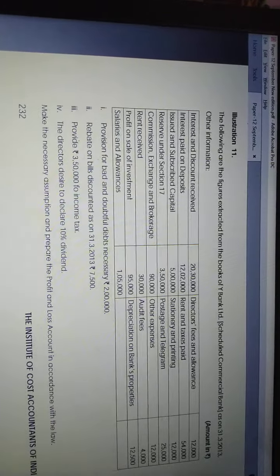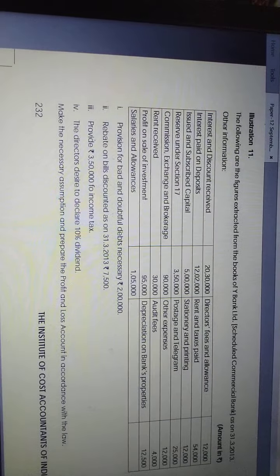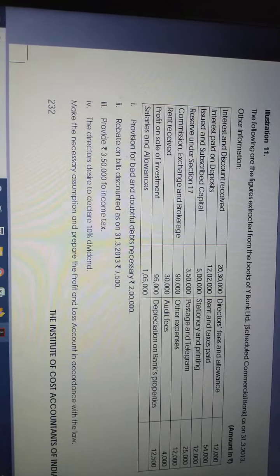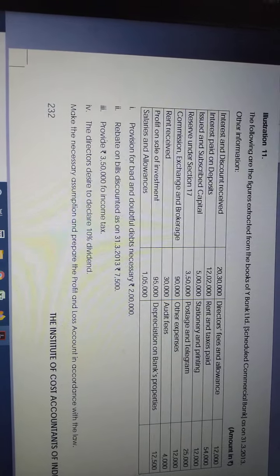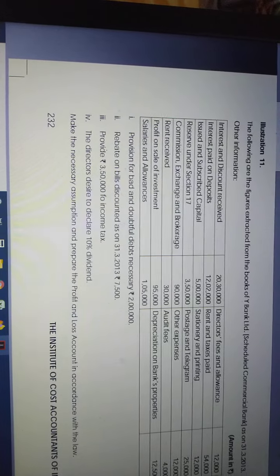So what is the thing actually? The following are figures extracted from the books of Y Bank, a Scheduled Commercial Bank, as on 31/3/2030. This is the thing, and they have given a lot of information, provisions for. So I will go through all the information first. Okay. First item is what?